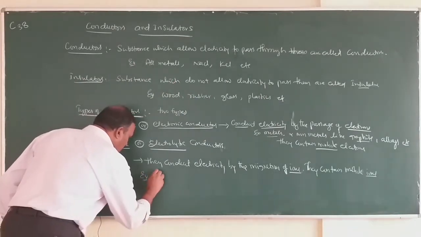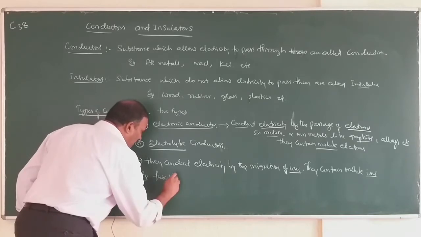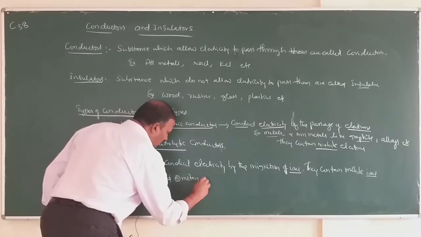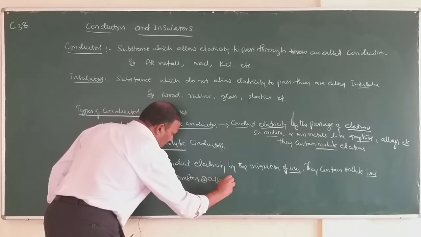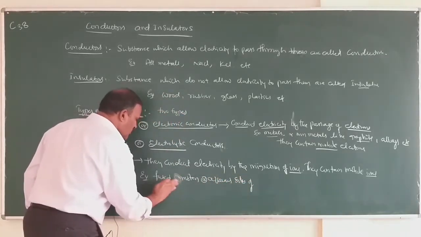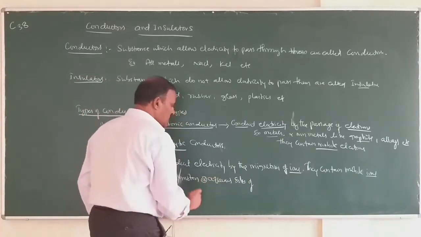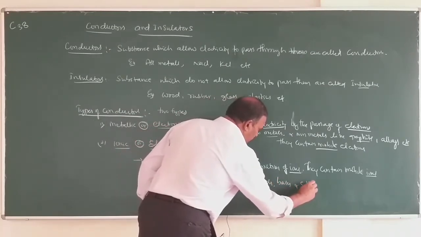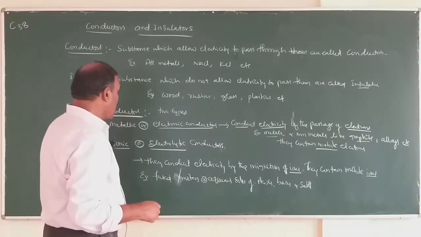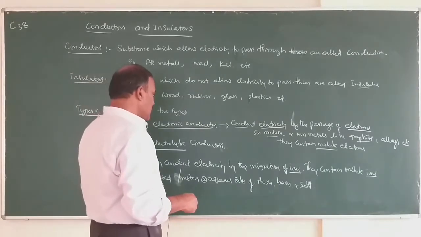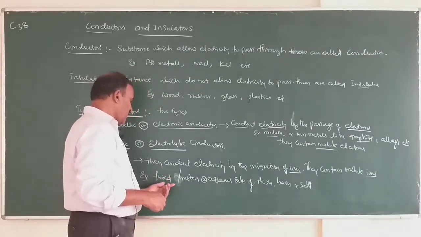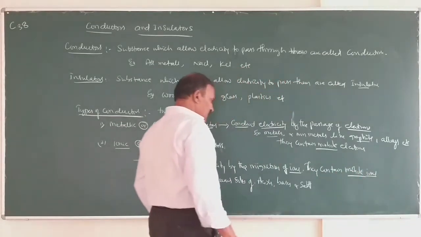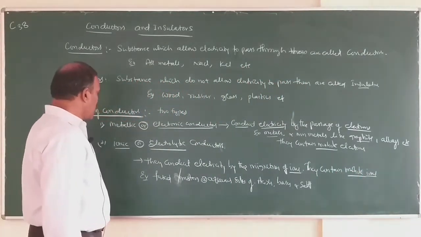Example: fused or molten or aqueous solution of acids, bases and salts are electrolytic conductors or ionic conductors, because these substances in the fused state or in aqueous solution contain mobile ions, therefore they conduct electricity.